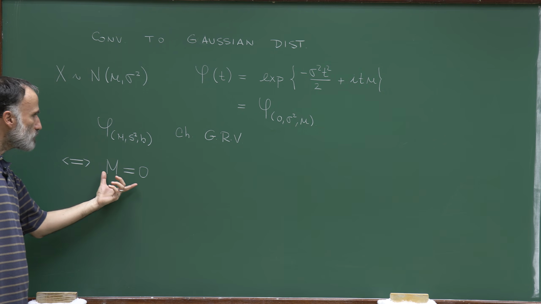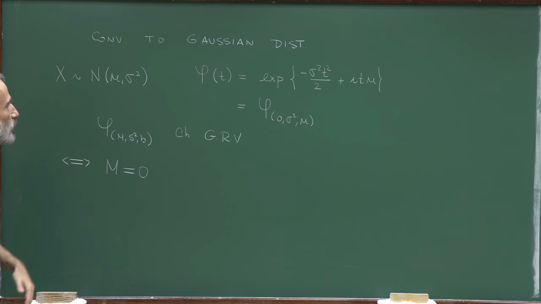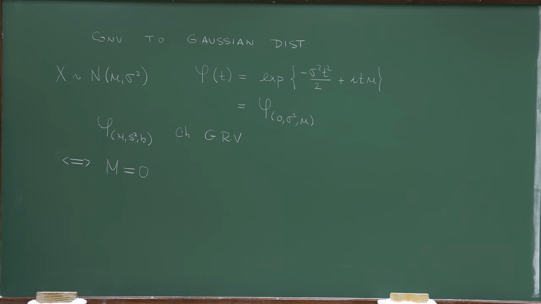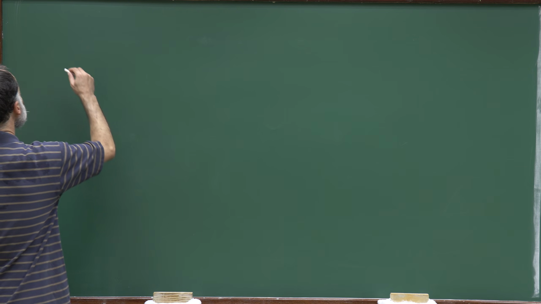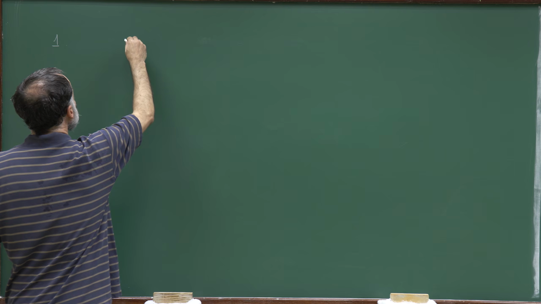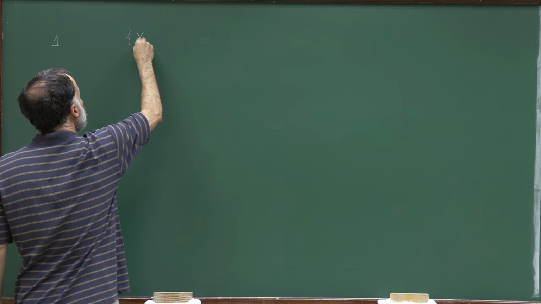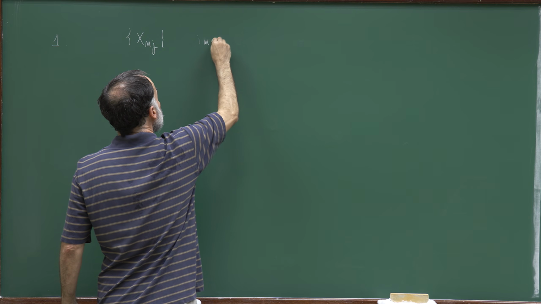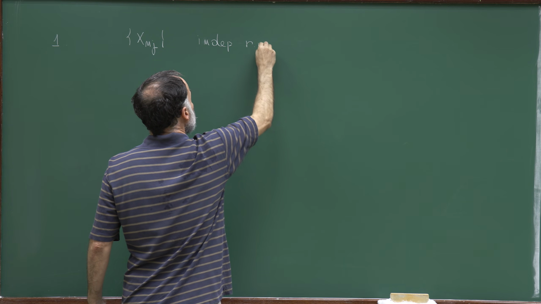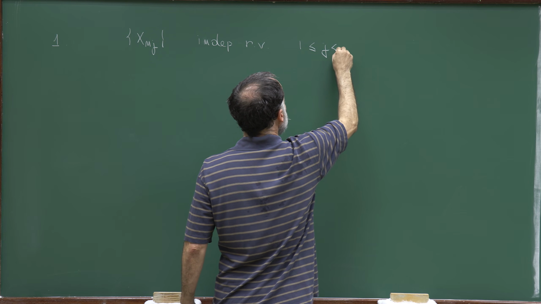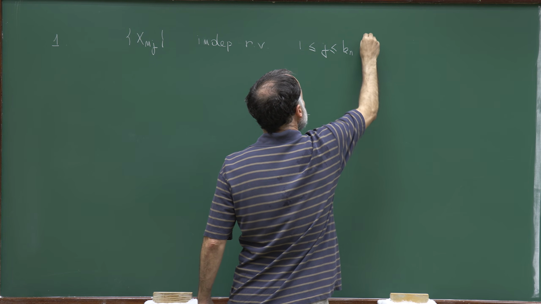We will use this fact in order to investigate the convergence of random variables, or of arrays, to Gaussian distributions. So here is the first result which I want to prove. Assume that we have an array of independent random variables x_nj, where j runs from 1 up to k_n, which is converging to plus infinity.